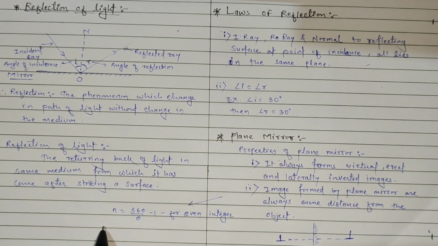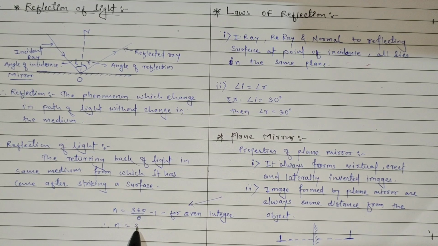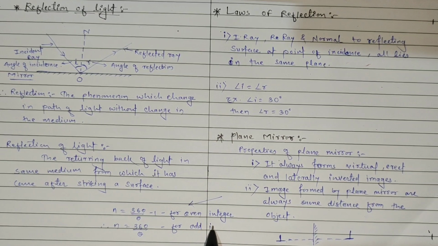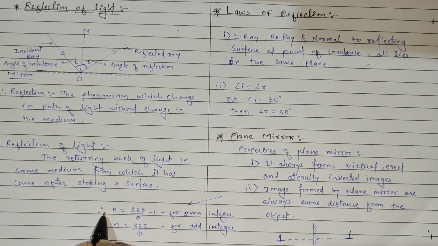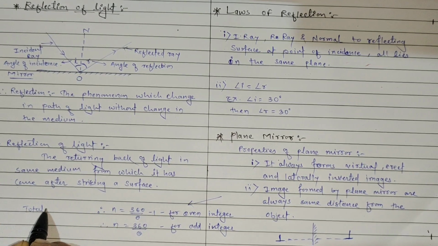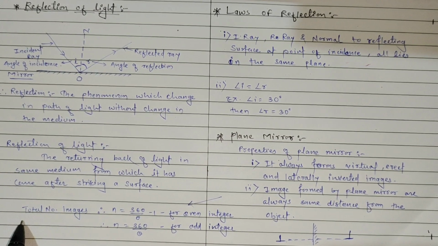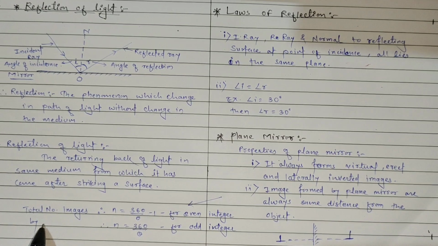The second formula is n equals 360 upon theta, this one for an odd integer. With the help of these two formulas we can easily find the total number of images formed by the plane mirrors.